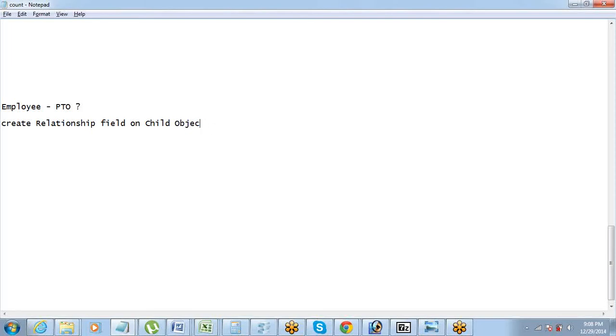Okay. Who all have the employee and PTO object ready? HR manager app we all have, right? Who all have employee and PTO object ready? Everyone has it? Can we quickly create a lookup relationship between PTO and employee? Going to the PTO object. Just very quick, I want you guys to create a lookup relationship between employee and PTO, the same thing that I did. I want you to check it on your own, and then we will have a discussion on the other relationship, the special type of relationship. Okay.